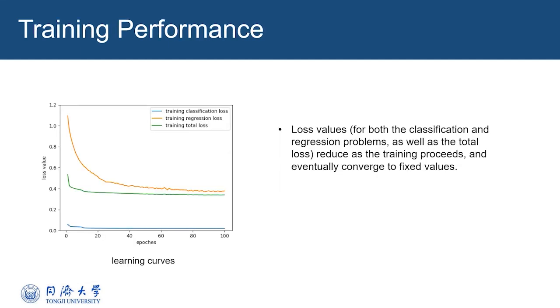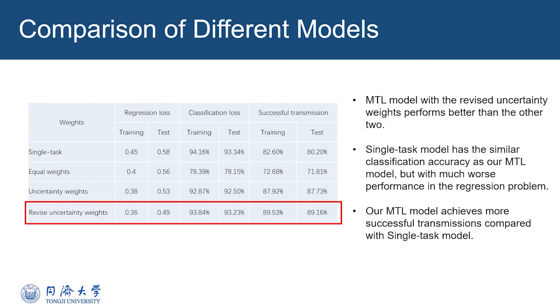The figure shows the learning curves of the multitask learning model with revised uncertainty weights. We can see that loss values reduce as the training proceeds and eventually converge to fixed values. The table shows a comparison of different models. The multitask learning model with the revised uncertainty weights performs better than the other two.